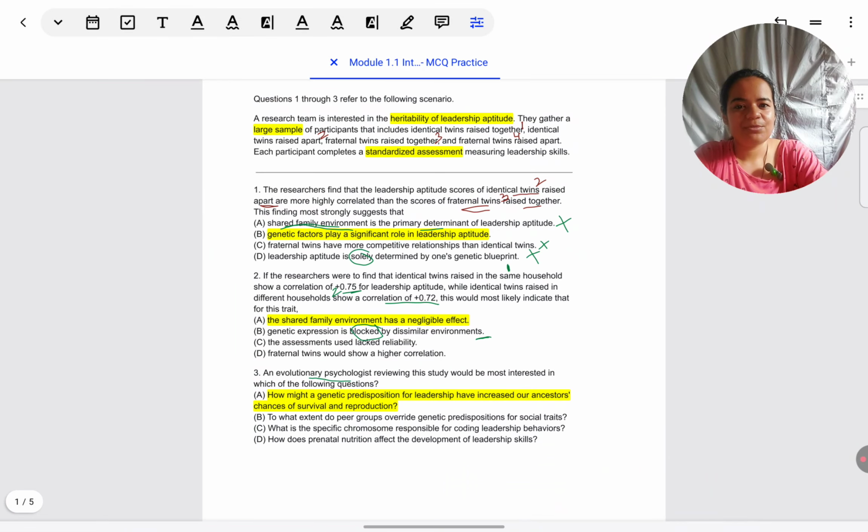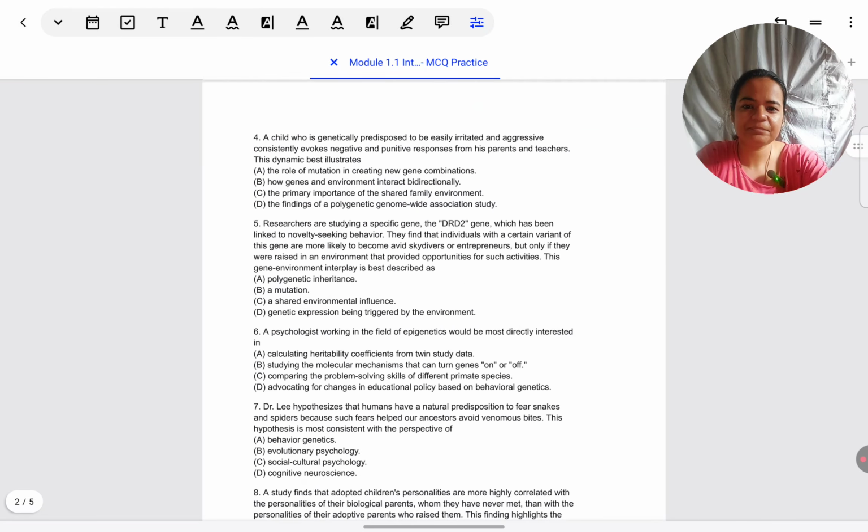Okay, these were the questions related to a research situation. You can take a screenshot if you need to, because the correct options I have marked, the ones I've highlighted in yellow, are the correct options. So if you want to save for further review, you can take a screenshot and refer to them later.